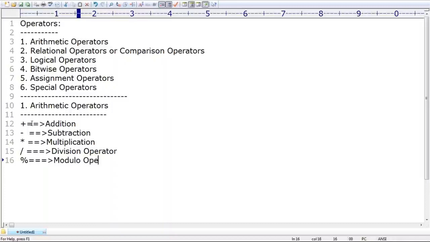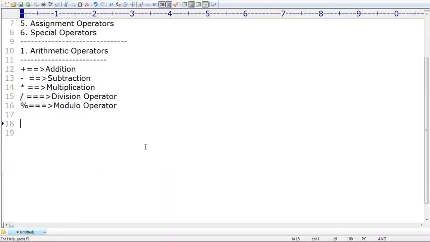Remember, you are already aware of these operators, since from our childhood we have discussed them in C, C++, Java and every other language.